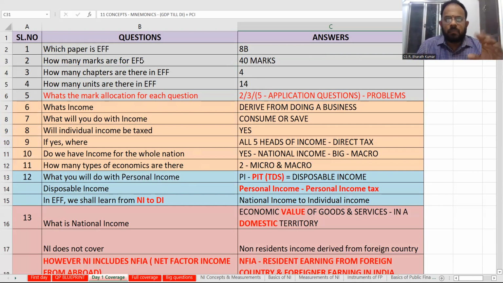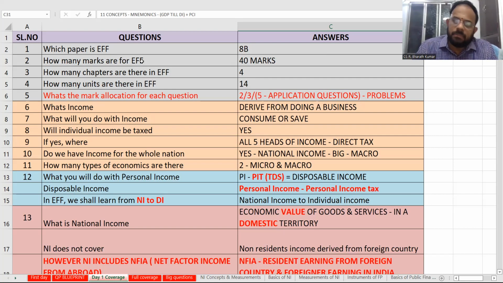What is income? What will you do with income? Will the individual income be taxed? Yes. What is income? Anything that you derive from doing a business. What will you do? Either you will consume or you will save. Next, will individual income be taxed? Yes. If yes, where? All the 5 heads of income which you studied in direct tax. Do we have income for the whole nation? Yes. National income, which is your macro level, and so it is called big.